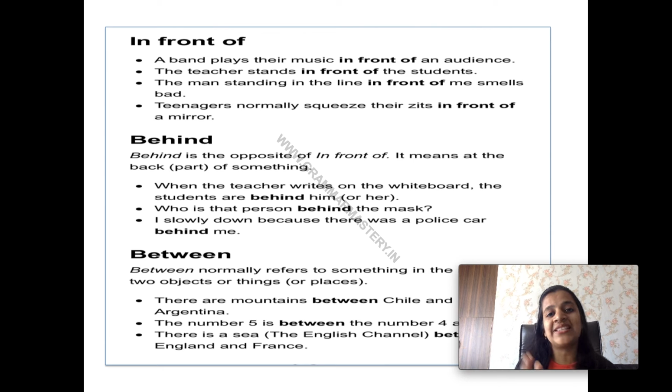A band plays their music in front of an audience. बैंड जो है ऑडियंस के सामने अपना म्यूजिक प्ले करता है. The teacher stands in front of the students. The man standing in the line in front of me smells bad. Teenagers normally squeeze their zits in front of a mirror. So in front of means before, सामने, कोई चीज़ किसी के जब सामने होती है. This is a complex preposition.